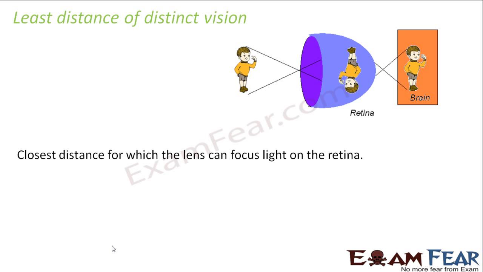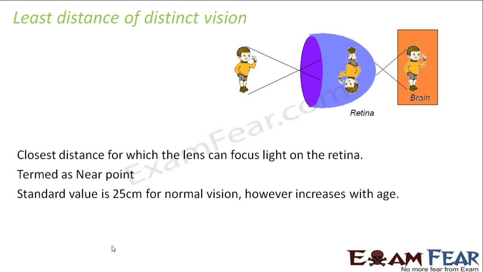So what is this distance? This is also known as the near point, and the standard value for this distance is 25 centimeters for normal vision. However, it increases with age. That means if you place an object at a distance of 25 centimeters, an appropriate image will be formed. But if you keep an object at a distance of 10 meters from your eye or at a distance of 6 centimeters from your eye, you are not able to view that object clearly.